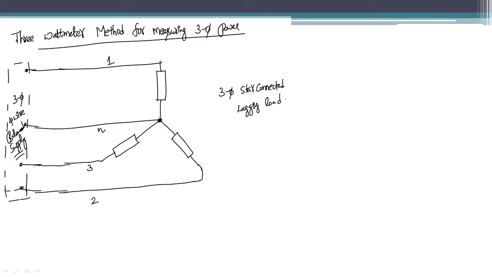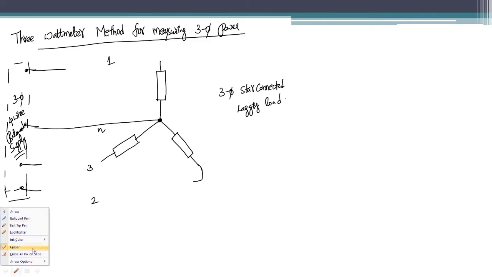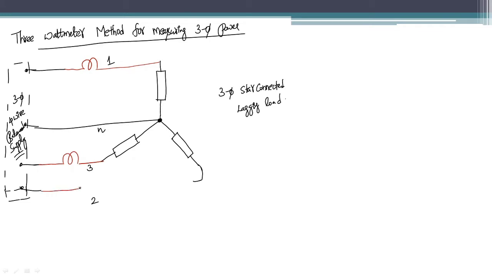So let me connect each and every watt meter like this. I am connecting each and every watt meter in a line, in one line, right? Because we need to connect the current coil, I am opening this, so like this, and this is another watt meter, and this is another watt meter. So the current coils are connected in series to the load for each and every phase.